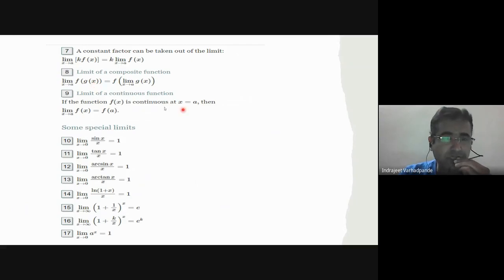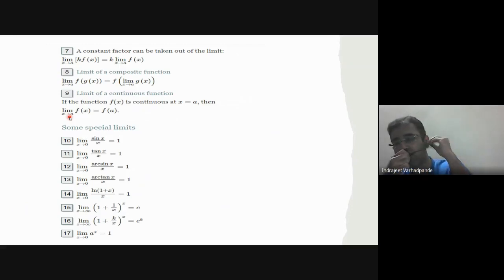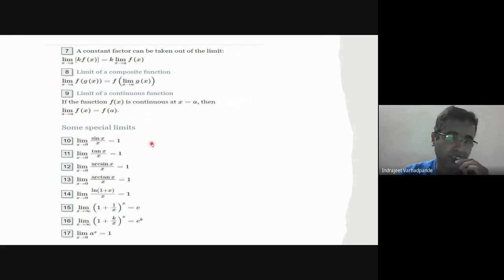For a continuous function, the value of the limit is equal to the value of the function. So what is the value of f of x when x is approaching a, or what is the value of f of x when x tends to a? It is f of a. So in that case, when these two values come out to be equal, we say that the limit is the limit of a continuous function, or the function is a continuous function.